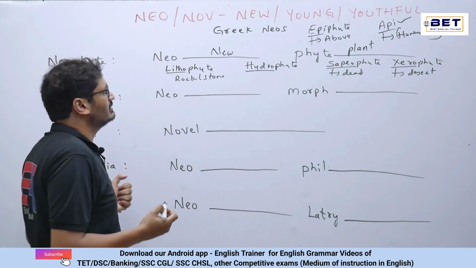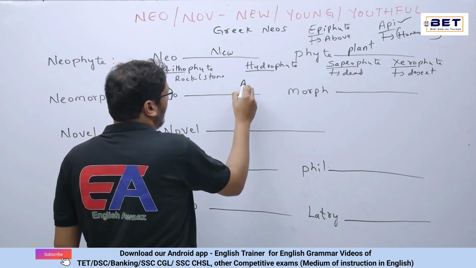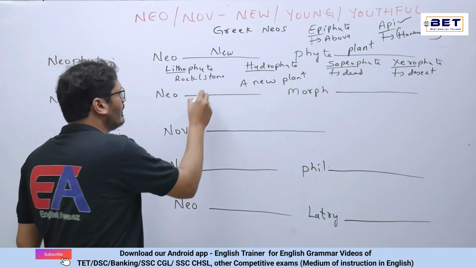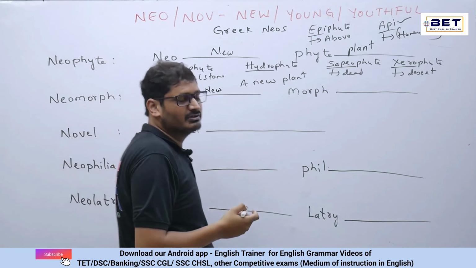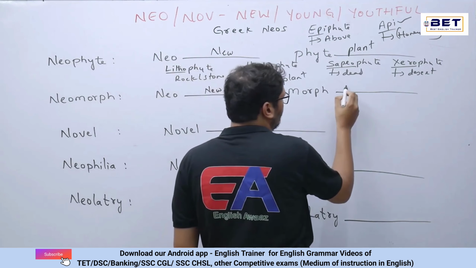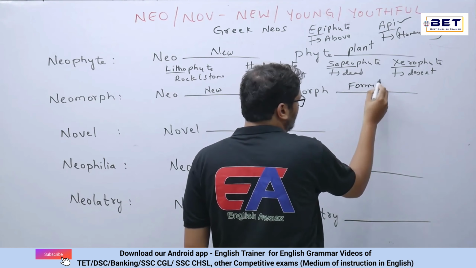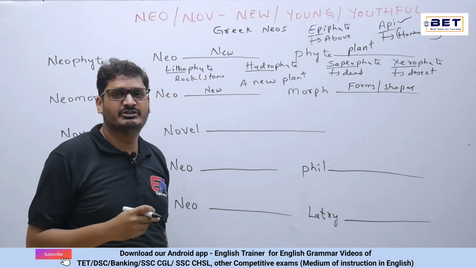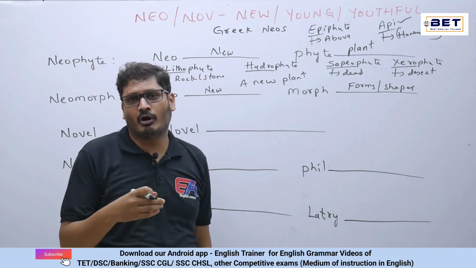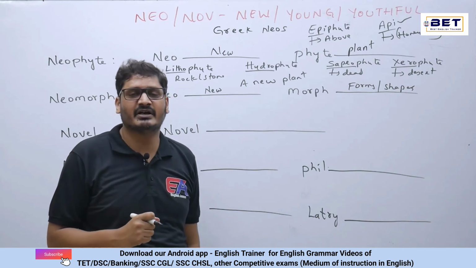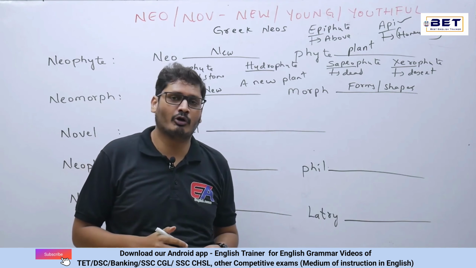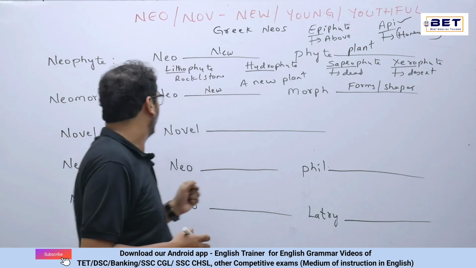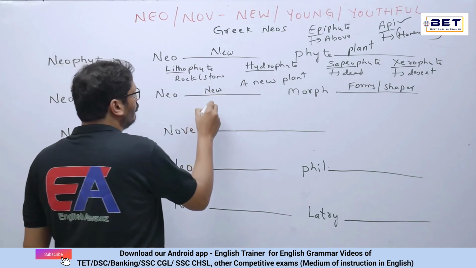Finally, neophyte. The neophyte literal meaning can be a new plant. Let's see the next word. Neomorph. Neo is new. Next we have morph. Now what is this morph? Morphology. So morph is forms or shapes. So morphology is a subject which deals with the shapes and forms of the plants. For example, I said morphology of a plant. So what does that deal? It generally deals with the shapes and forms of the plants. Now neomorph is a new form or shape.